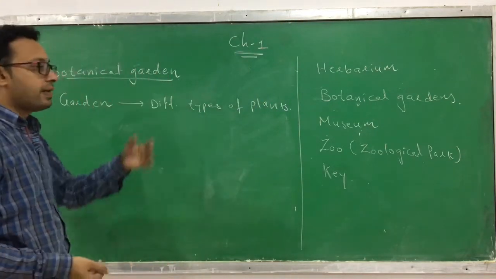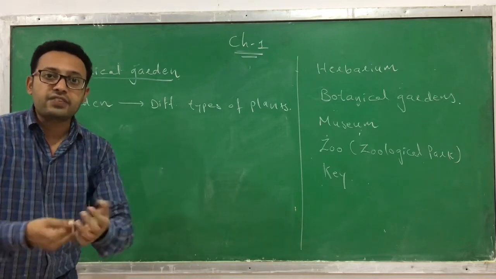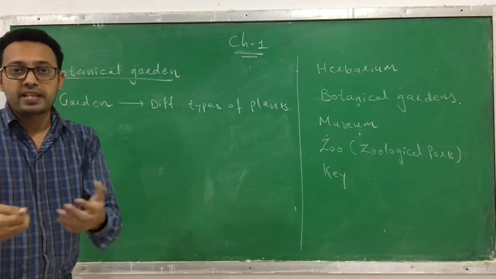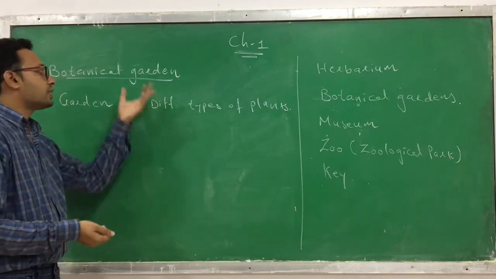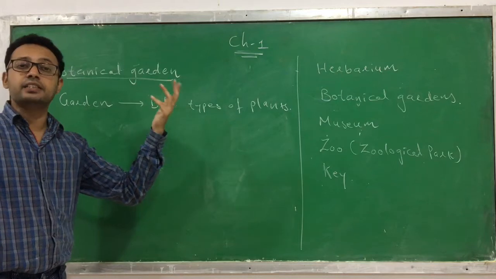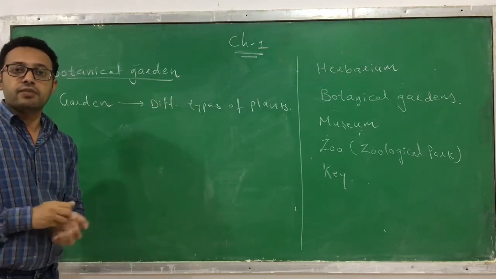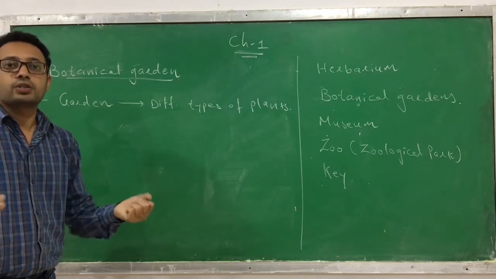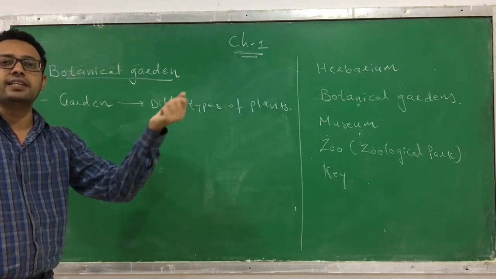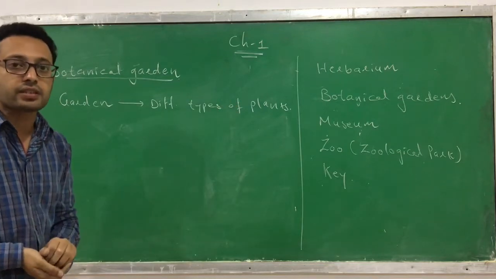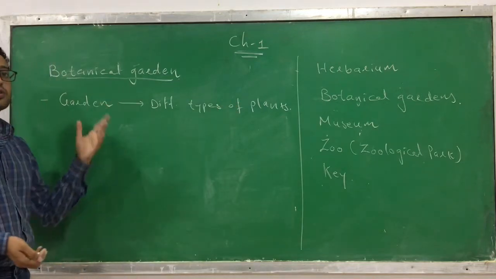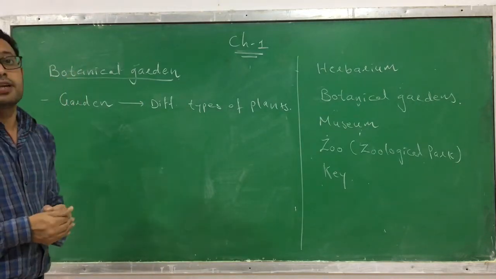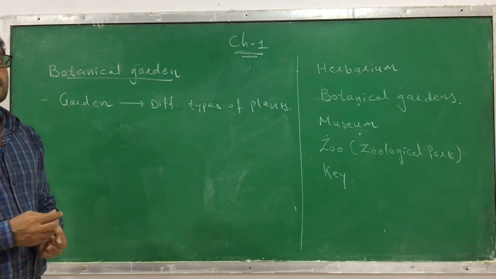But in the botanical gardens we are providing artificial conditions, which are beneficial for the growth of a plant, and that's why the plant can grow fully and we can see the plant growing. Even we can collect a few leaves from it and do research on it, because again the plant will grow and generate its leaves, flower, fruit and many things. So if you want to do research or go for an identification purpose, then this type of garden is prepared, what we call botanical gardens.